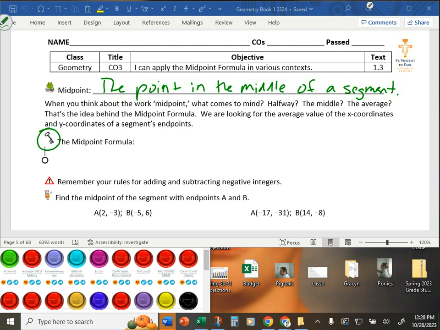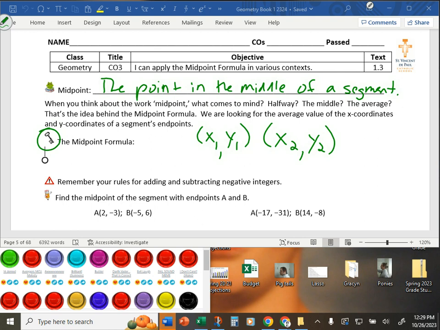And we mentioned halfway, the middle. Someone said the average. Paul, purely off the top of his head, said the average value of the x coordinates and the y coordinates of the segment's endpoints. Exactly what it is. So if you have 2 points, (x1, y1) and (x2, y2), we've seen this notation before. We used this when we had slope. Slope was y2 minus y1 over x2 minus x1. We're looking for the average of the endpoints.